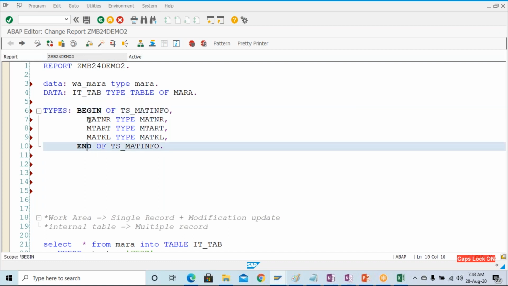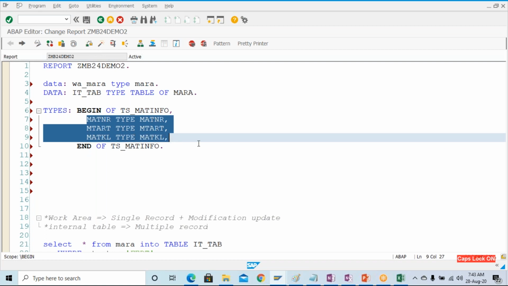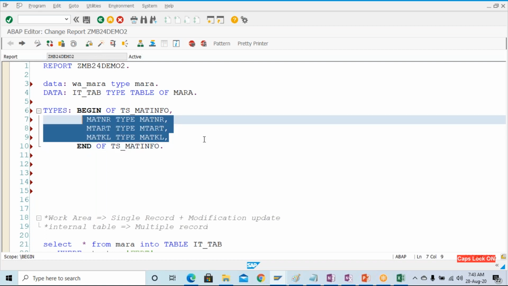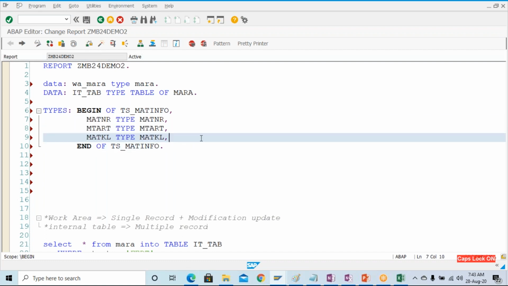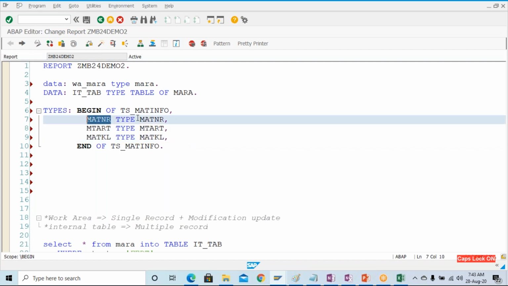Inside begin and end, I'm giving the components of the structure, right? Every structure must have some component, then only the meaning of a structure is there. So here is the name of the component, and here I'm giving the data element name.